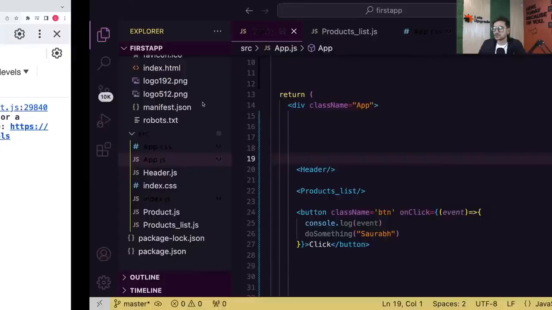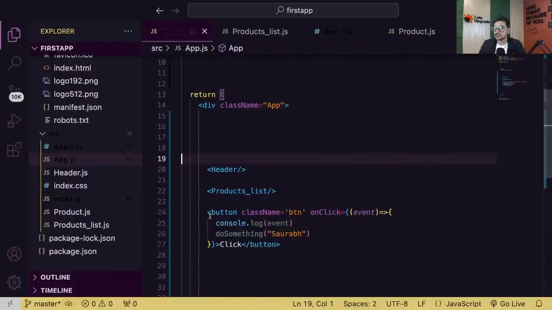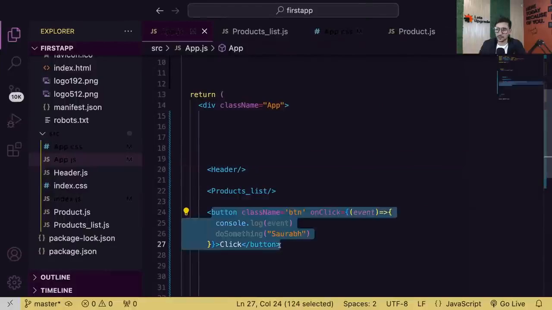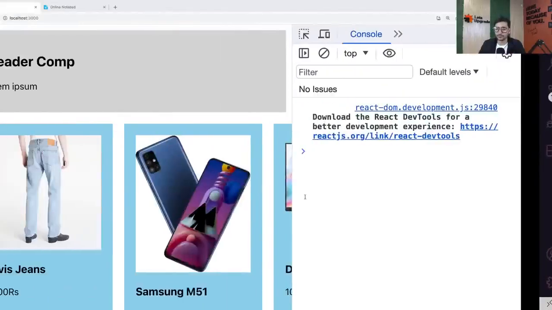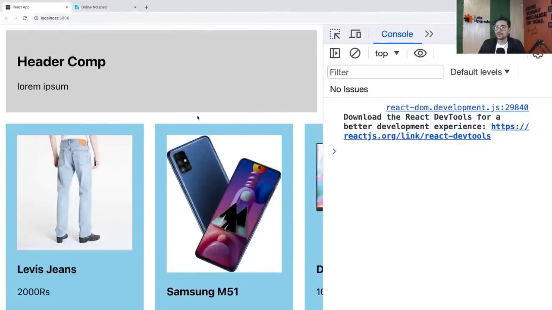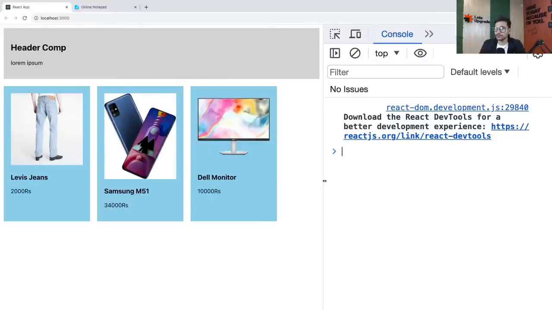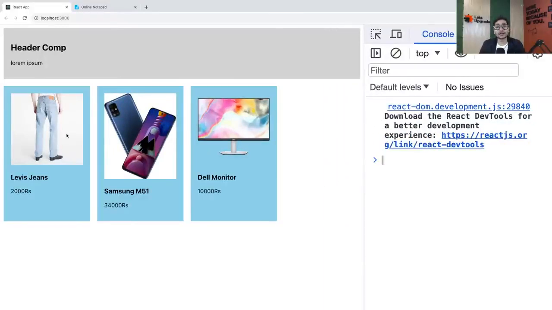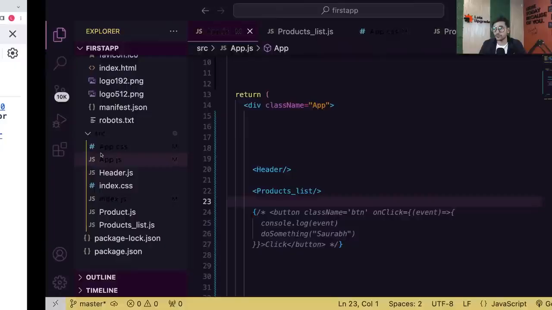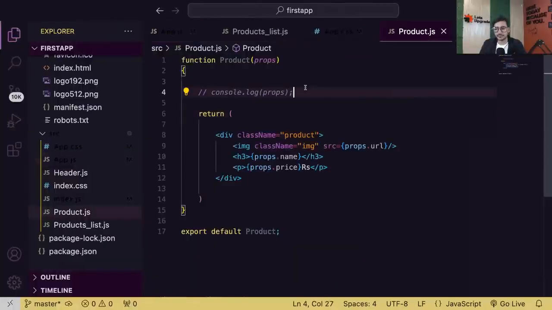I don't have the do something function anymore, right? So let me just comment out this button. So here we go, guys. Simple idea, we have the simple web page now. And now let's create a state variable and see what's going on. Guys, ready everyone? Let's create a state variable here. So guys, now I'm creating a state variable inside.